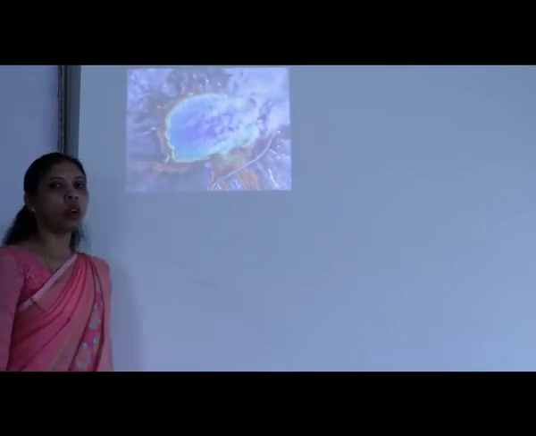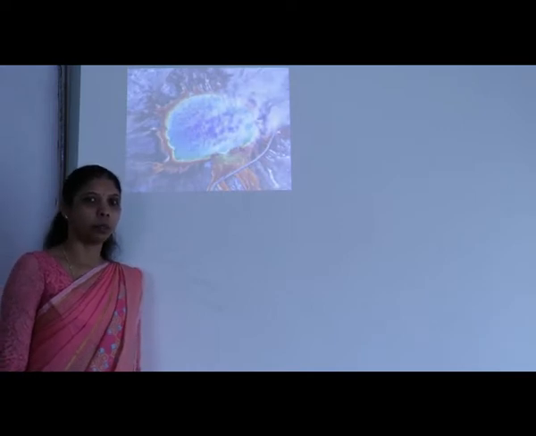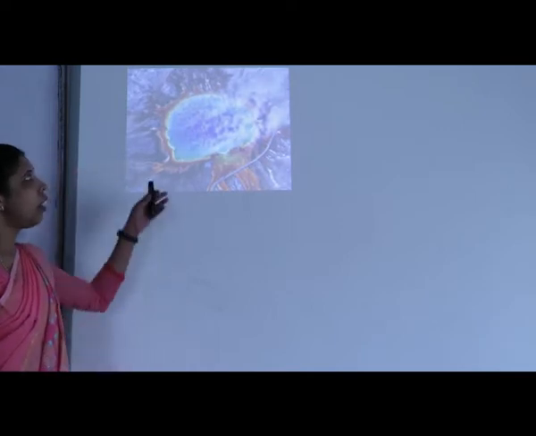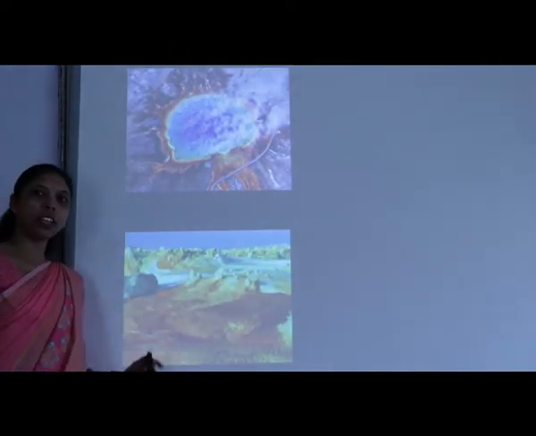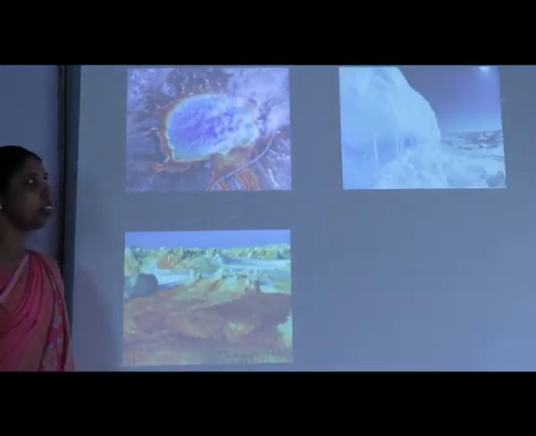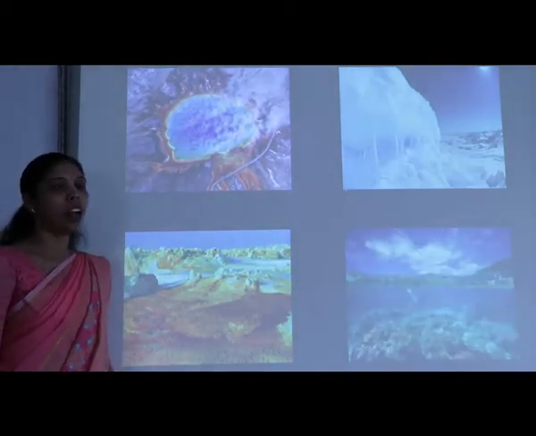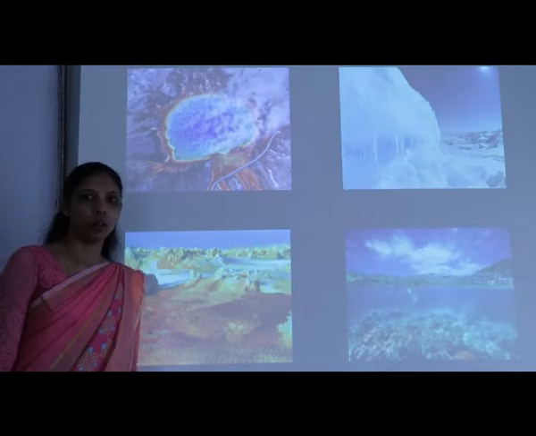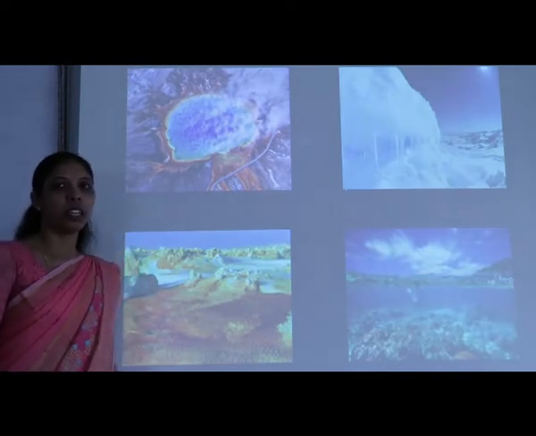The reason is that bacteria are found everywhere in all possible environmental conditions, even in extreme environmental conditions. As we are observing here, it is present in hot springs, in highly acidic soil, at very low temperatures, and even at the depth of the sea. This is the cosmopolitan distribution of the bacteria.